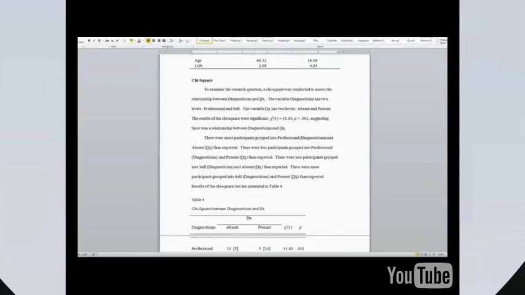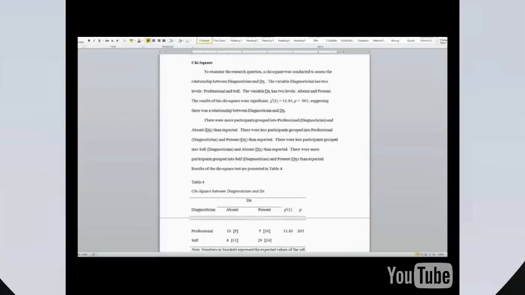This is the chi-square write-up. This shows the variables used and the categories in each variable. Next, we present the chi-square results in APA format. This analysis was statistically significant, indicating that there was a relationship between diagnosis and diagnostician. This portion of the write-up drills into how they are significant. Essentially, the text describes in narrative the actual and expected frequencies from the table.